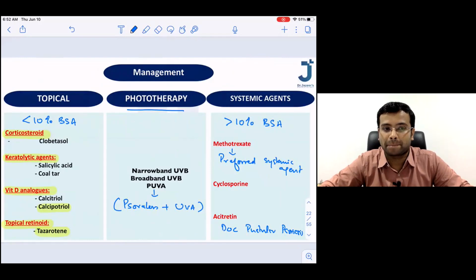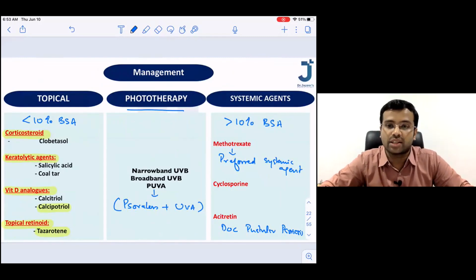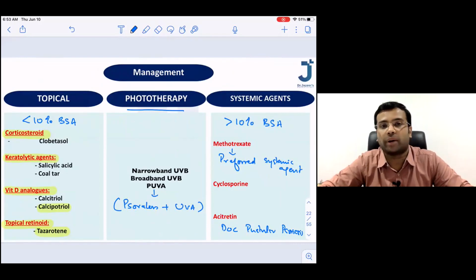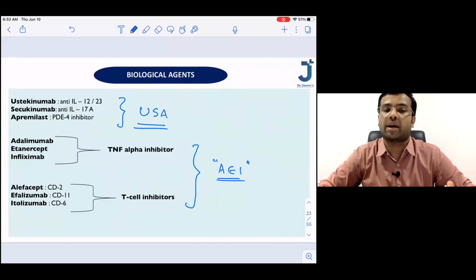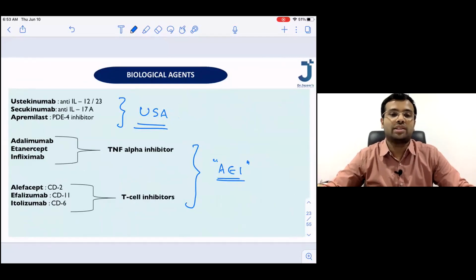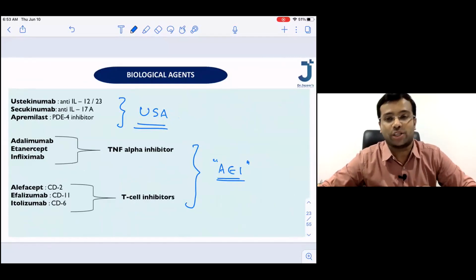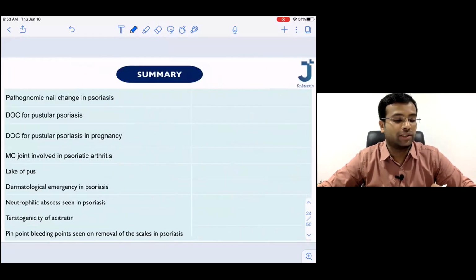Done? So topical therapy, phototherapy, systemic agents like methotrexate, cyclosporin, and acitretin. And if this is also not working, then we go for the biological agents. So biological agents are ustekinumab, secukinumab, apremilast, and the anti-TNF agents, that is adalimumab, etanercept, and infliximab. So please try to remember these names, okay? Because out of all these things, they may finally test you with these biological agents, especially in the INI-CET. Okay? Shall I proceed further?